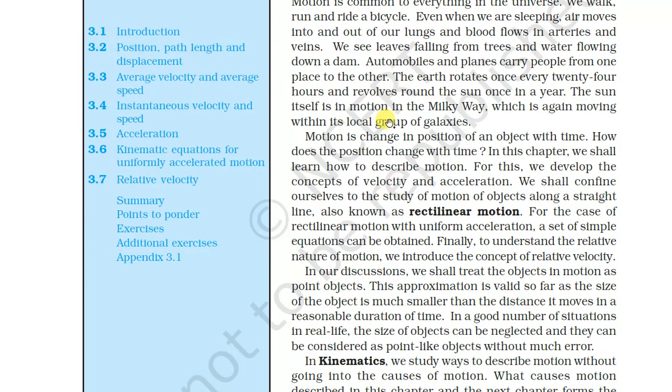In our discussion we treat the object in motion as a point object. This approximation is valid so far as the size of the object is much smaller than the distance it moves in a reasonable duration of time. In a good number of situations in real life, the size of objects can be neglected and they can be considered point-like objects without much error.